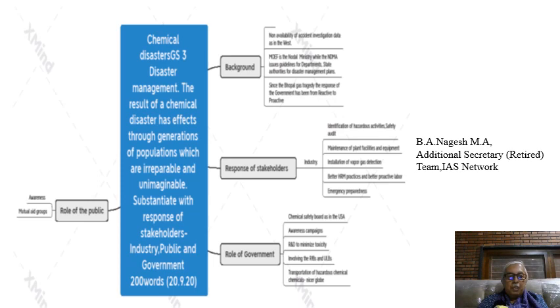So this is the first stakeholder, the industry. Then what is the role of the government? The first primary responsibility of the government would be, like you see, you take the example of the USA, there is a chemical safety board.